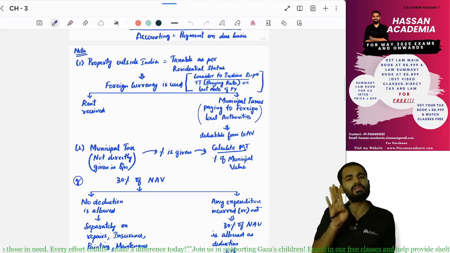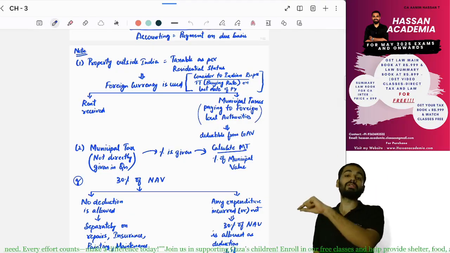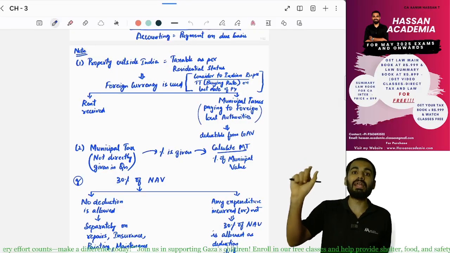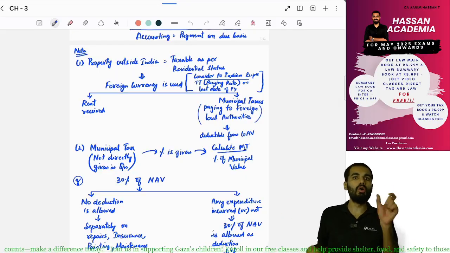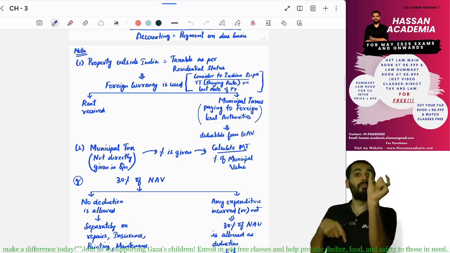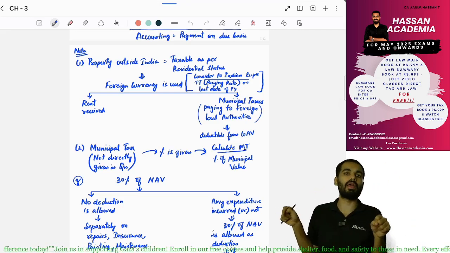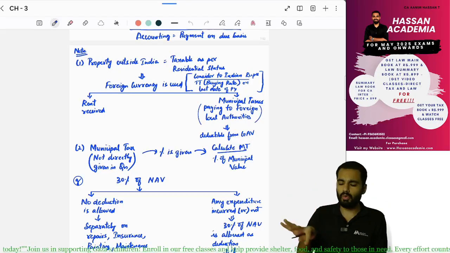How will we convert? In the question, either the currency rate will be given, or if the question does not directly give it, they will mention the telegraphic transfer buying rate on the last day of the previous year. There will be a buying rate and a selling rate of the bank. Of that we have to take the buying rate, and that too on the last day of the previous year. That conversion you have to make. So this is how you do it.